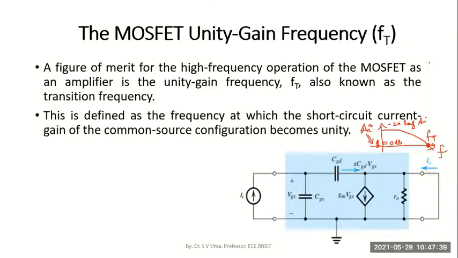In the lab also you do, right? Which MOSFET are you choosing in the lab? Have you done the MOS amplifier in the lab? Have you done the common source MOSFET amplifier?